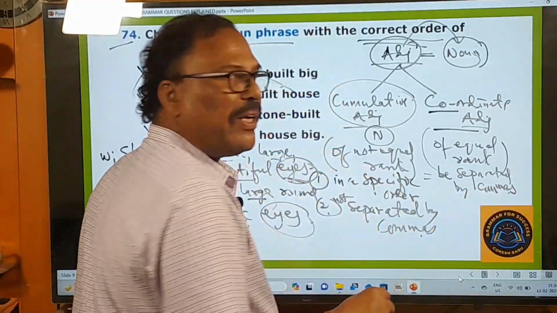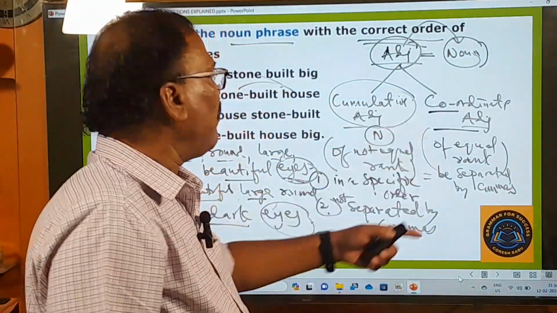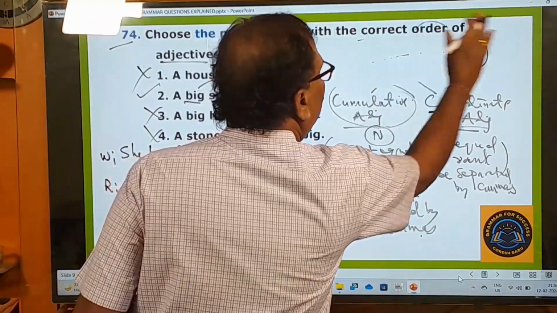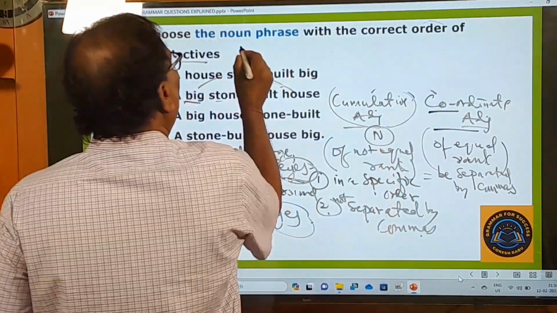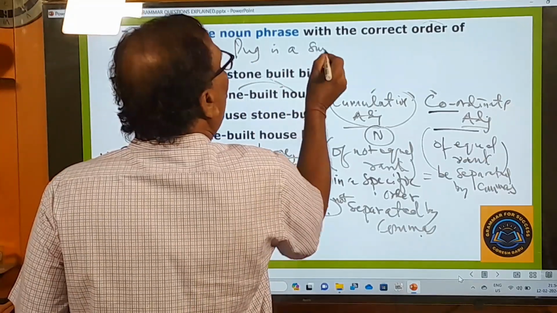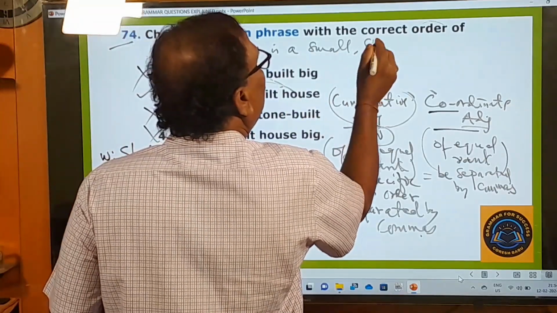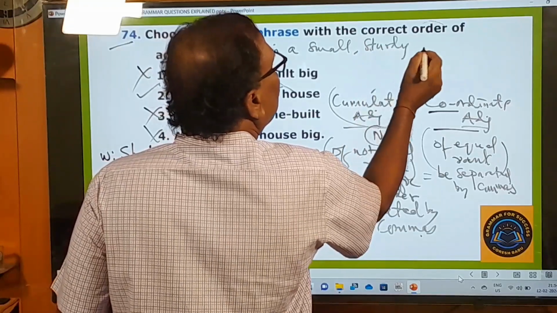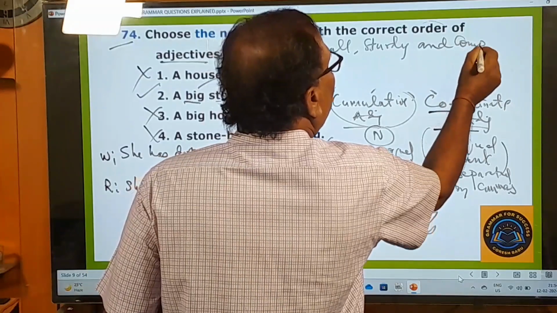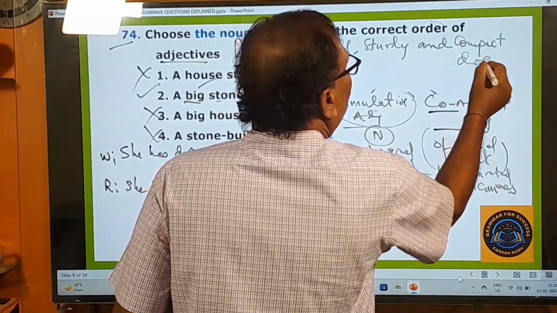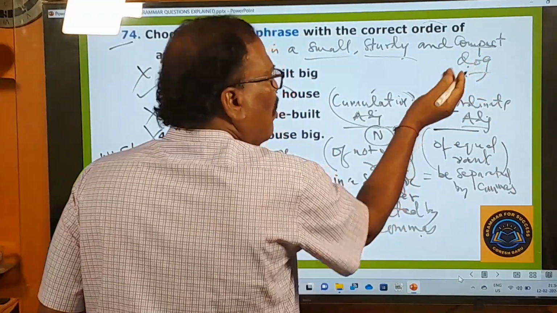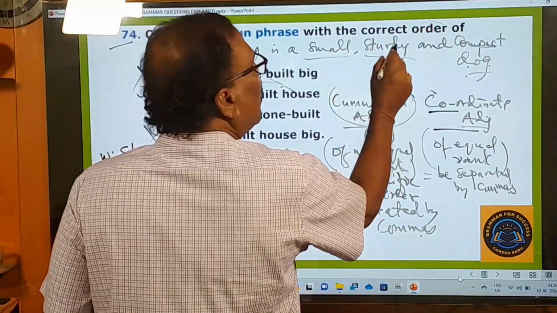Okay, they need not be written in a specific order. You can write them in any way you like. For example, here I will give you one example, please try to understand this. A pug is a small, sturdy and compact dog. See here: small dog, sturdy dog, compact, very small dog. So, small, sturdy and compact dog.